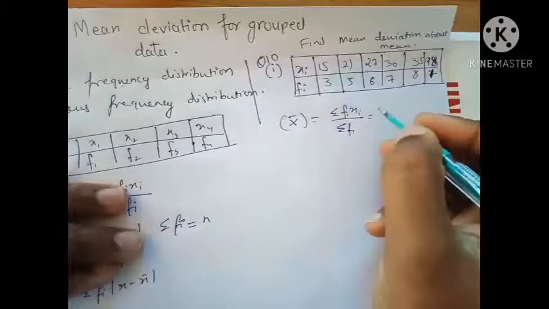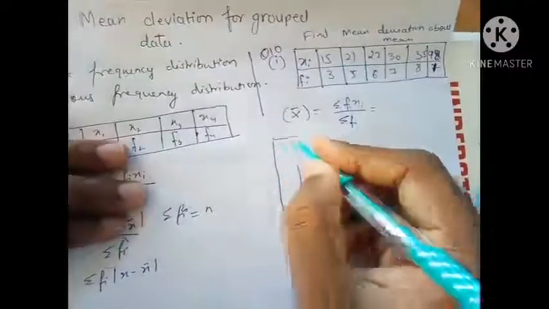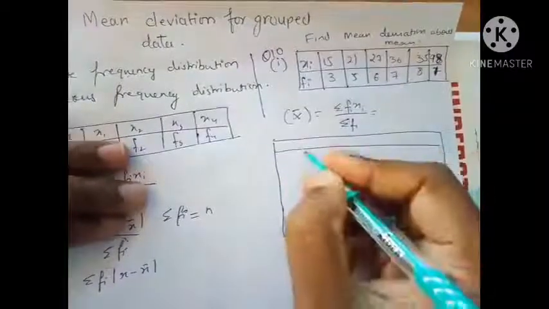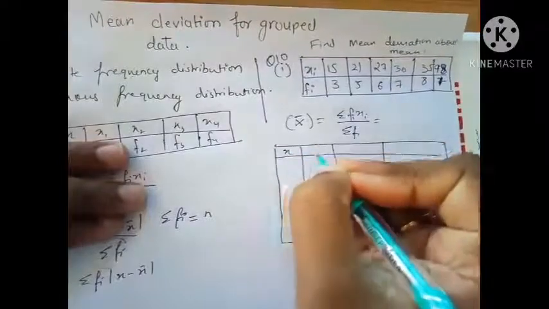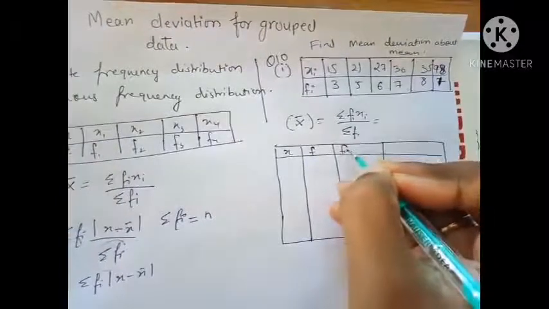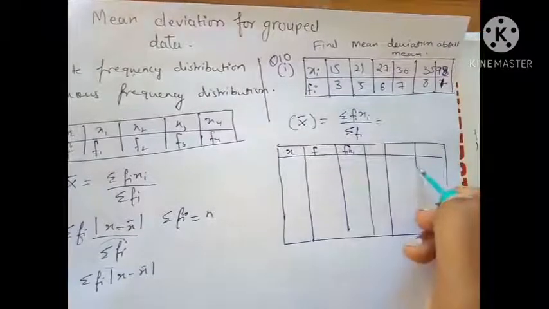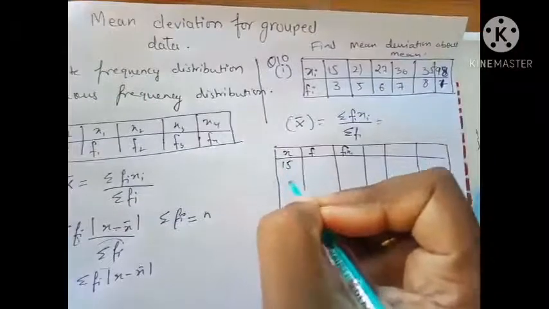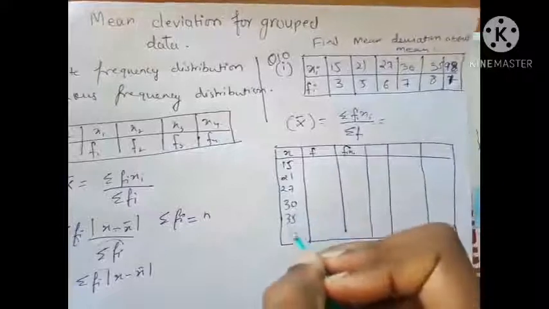If I multiply them and add them, you can make a table out of it. The table is going to look something like this: x, f, and fi xi. The x values are 15, 21, 27, 30, 35, and 98.